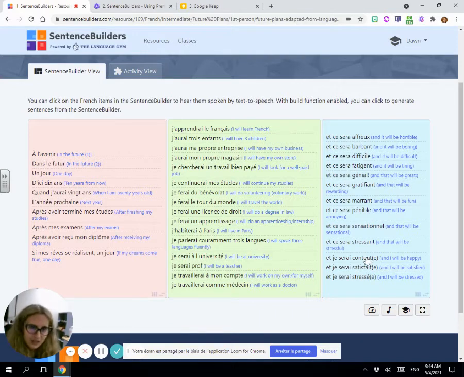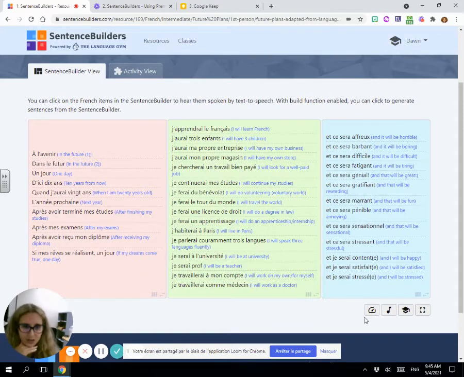I do have here these forms that I decided to go to. So when I do text-to-speech, it is going to default and only read the masculine version. So there's that there, but there's only so much I could do. If I wanted a separate feminine one, I would have to either write them separately, separate forms, or have a separate feminine sentence builder. So I could have written this with two separate: je serai content, je serai contente. Maybe that'll be something that I edit and go back in and do.